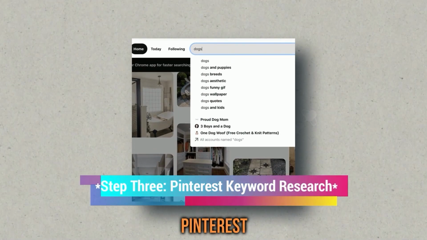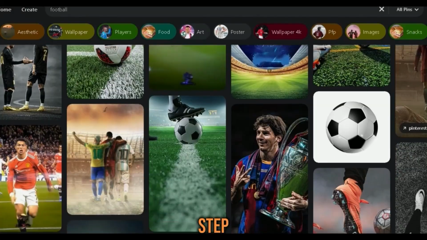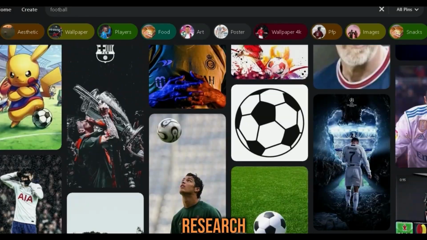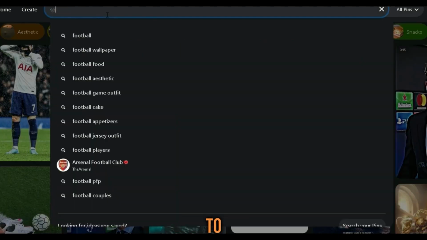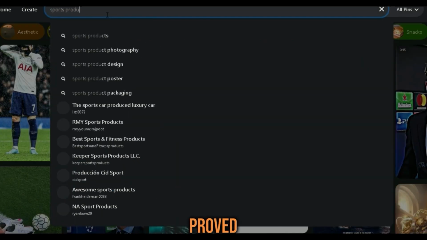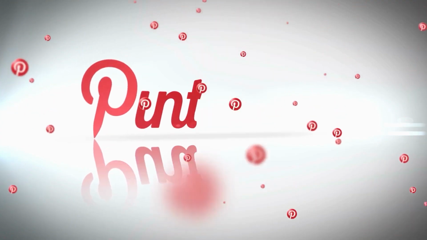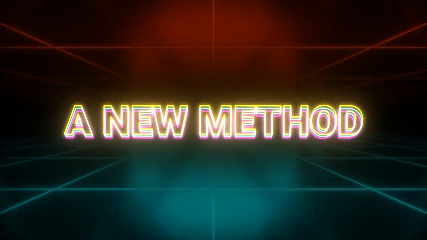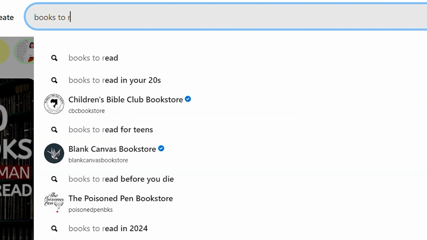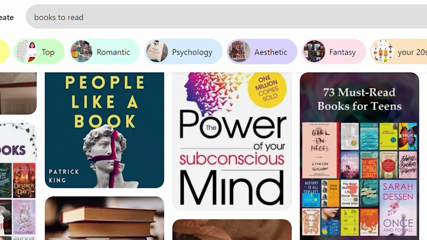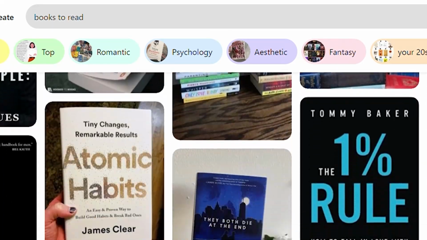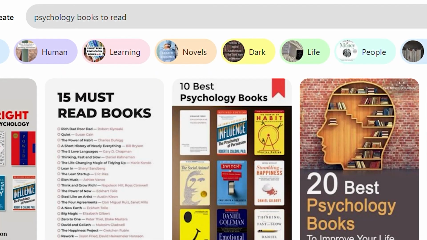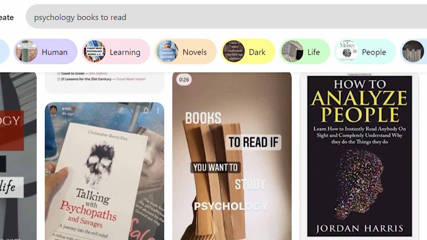Step 3. Pinterest keyword research. Moving on to Step 3, I explored keyword research for my Pinterest niche. Contrary to some suggestions, Google Trends proved irrelevant to Pinterest. Instead, I found that the most effective method was to use Pinterest itself. By typing in search queries related to my pin ideas, I discovered trending keywords. This straightforward approach provided valuable insights for crafting compelling titles and descriptions.